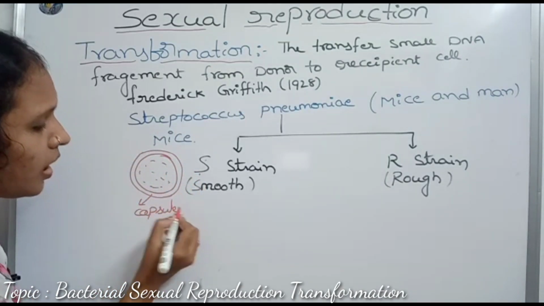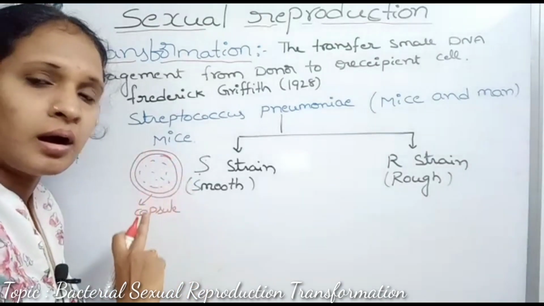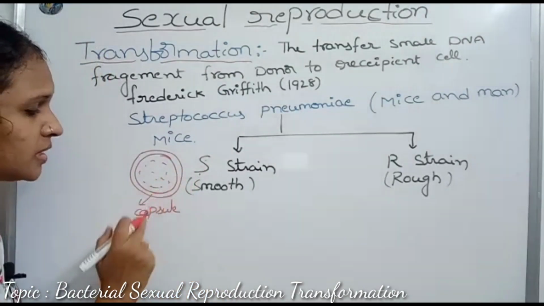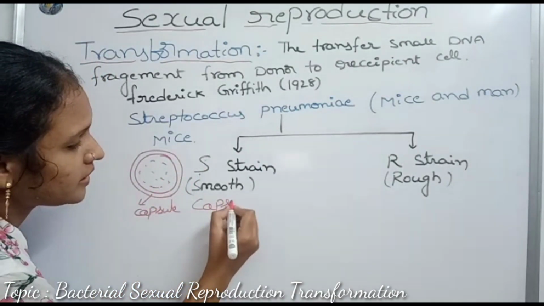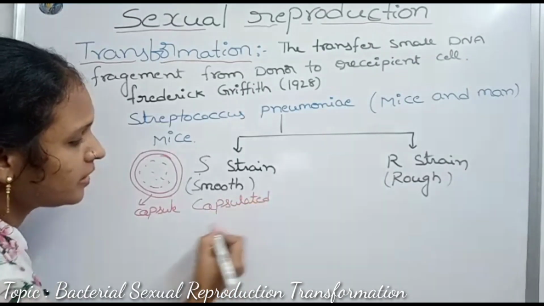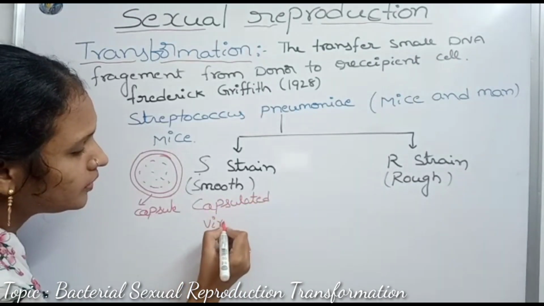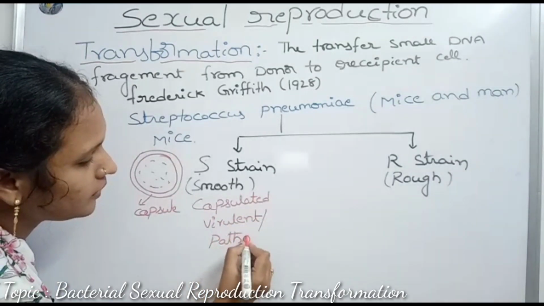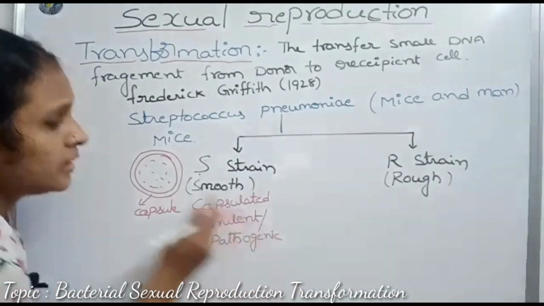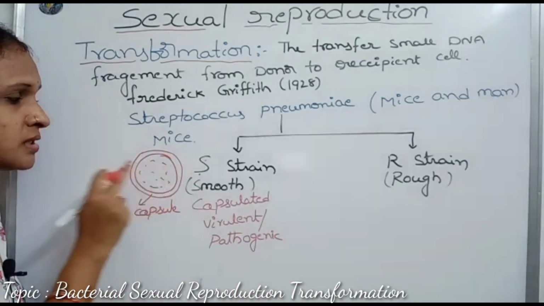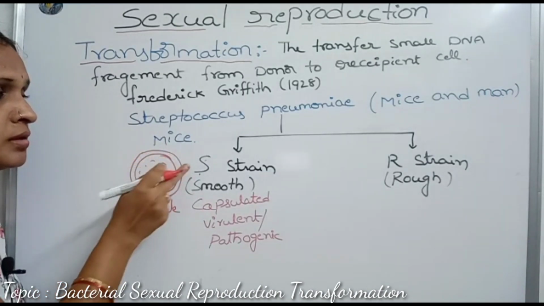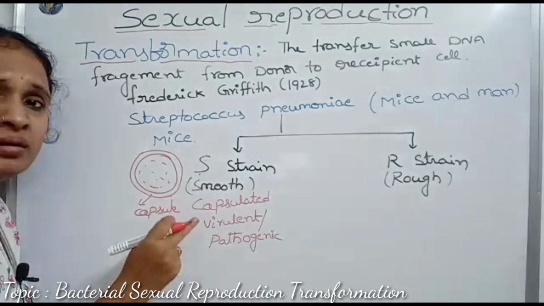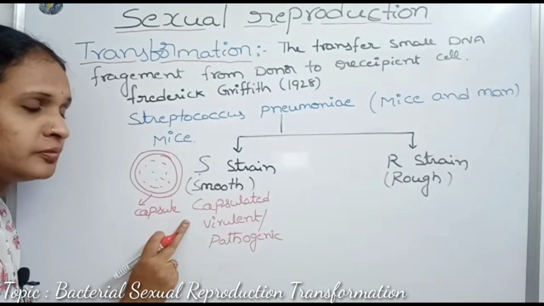This capsule is a hard, thick layer and it is harmful. It releases some toxic substances. So the S strain is a capsulated bacterium, and it becomes virulent. Virulent means harmful, pathogenic. So the S strain, the smooth strain, is a capsulated, virulent, pathogenic, harmful bacterium.